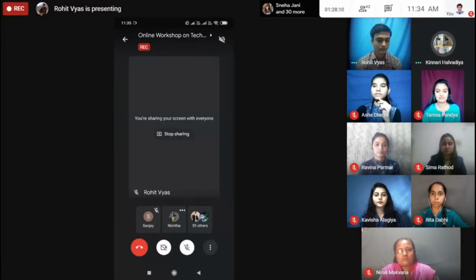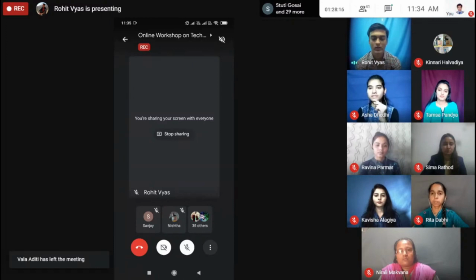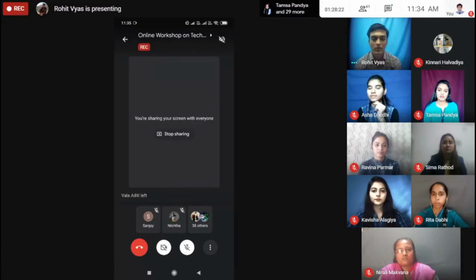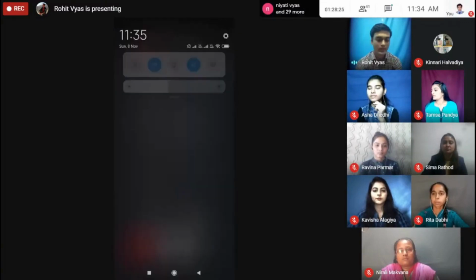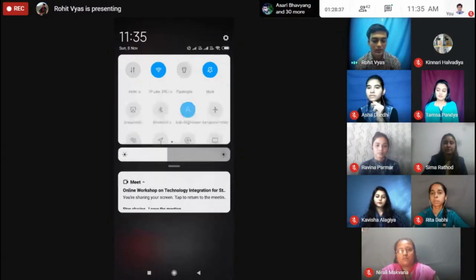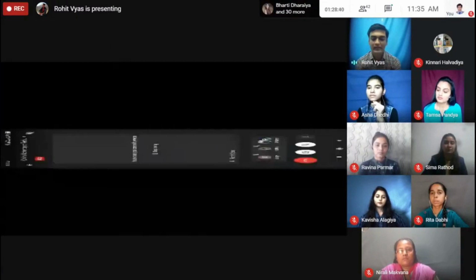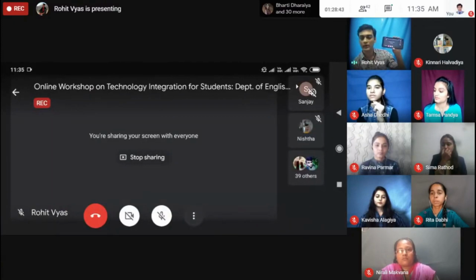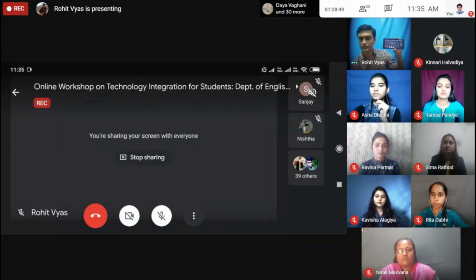Yes, Rohit. Okay. So for the very first time, if you are using this ICT tool Google Meet, I would like to request you to learn this setting, how to turn your mobile phone on horizontal mode or sleeping mode. So in my mobile phone, I'm using this tool as rotation off. In this fourth line, second last option is rotation off. So that option is now on. So that's why I'm able to rotate my screen like this. In this way, you have to hold your screen and it will be on landscape mode. Can you see on the camera? I'm holding my mobile phone right now with horizontal mode.